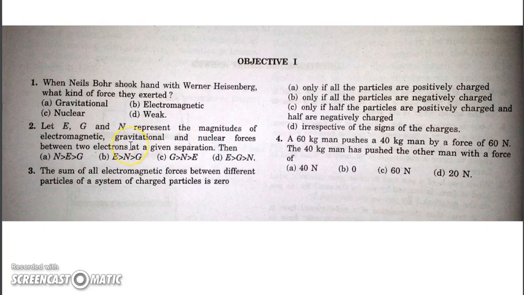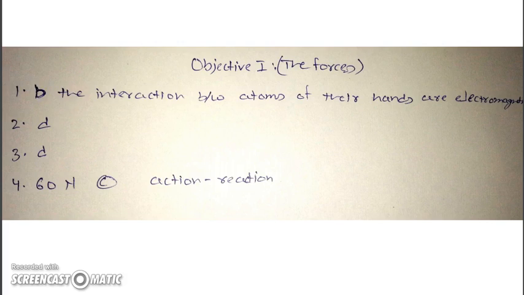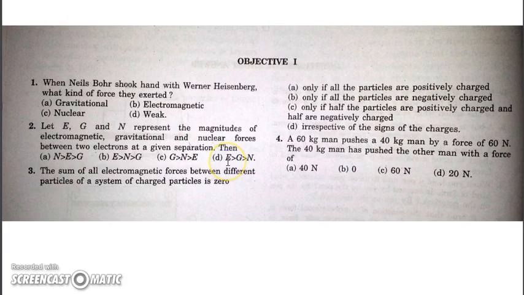You have to give their order of magnitude for a given separation. We can say that electromagnetic force is the strongest and weak nuclear forces are the weakest, because the only nuclear force that will be exerted between two electrons will be the weak nuclear force, not the strong nuclear force.